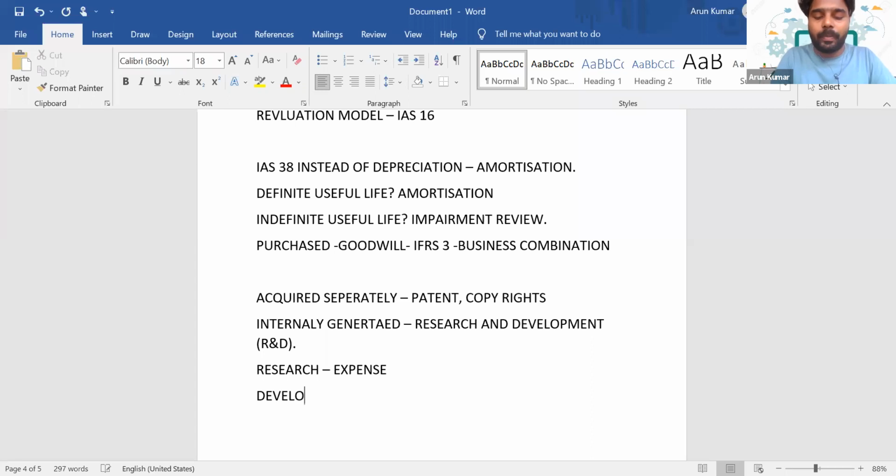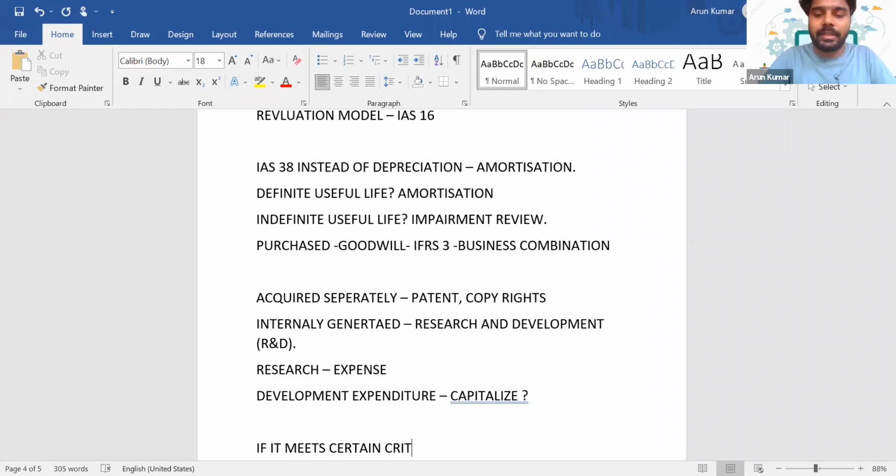And what about the development expenditure? How will you account for it? Yes, we will capitalize it, if it meets certain criteria.